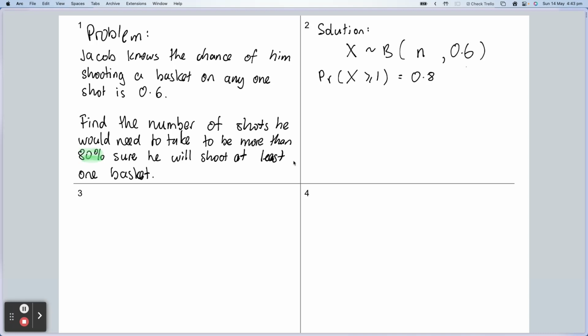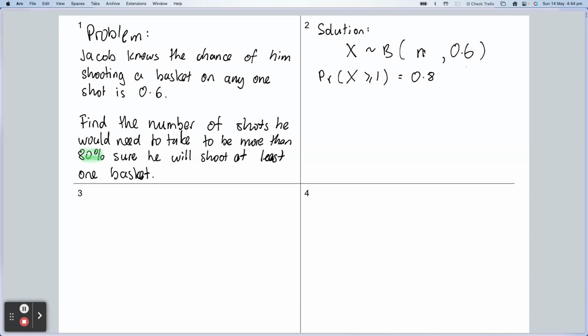So what we could do, if we didn't see that, you could, of course, just put in numbers for n and see what happens. So what's the probability of X greater than or equal to 1 when n equals 10? And it gives you a value. Oh, that's too high. Let's make n equal to 5. Oh, it's still too high. So you could do trial and error, but of course that's A, not very satisfying, and B, very inefficient, particularly when n might be, say, 117 or something random like that. So it's not a great way of doing it, but technically you could do it by trial and error if you had to. And by that, I mean putting it into your calculator.